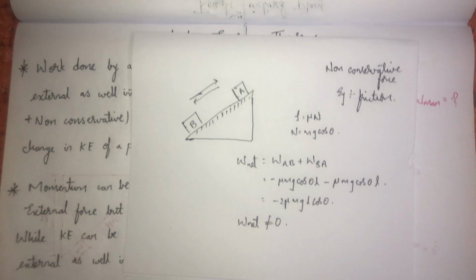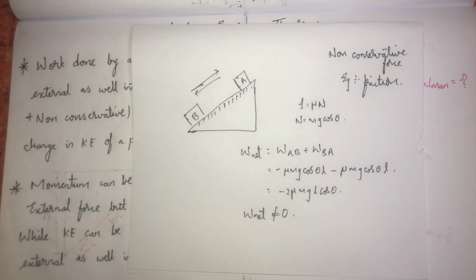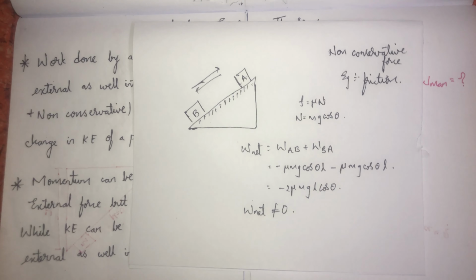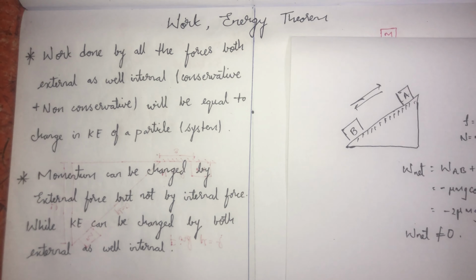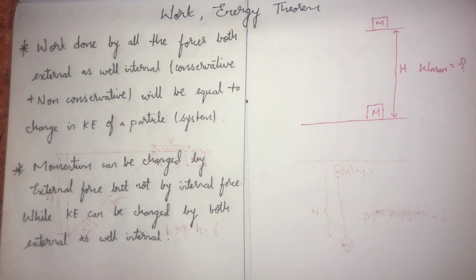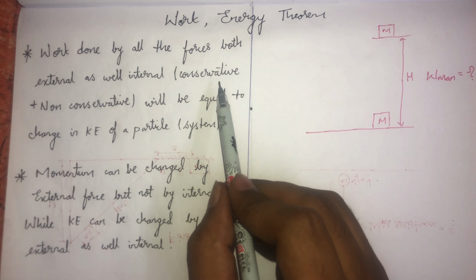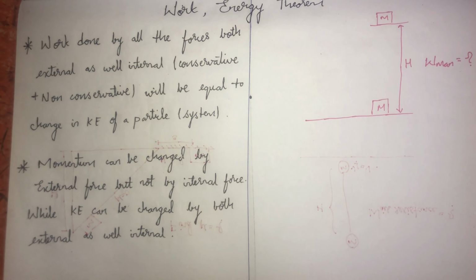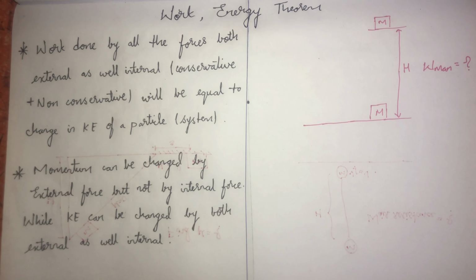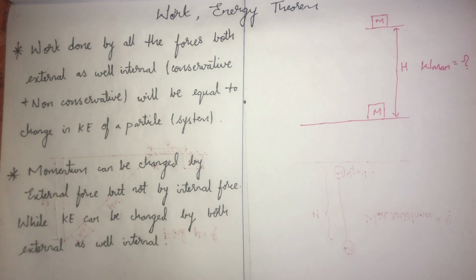So for conservative forces, the work done will be 0 in a closed path. For non-conservative forces, the work done will not be equal to 0 in a closed path. So that's clear. Next, what do you mean by work energy theorem? The work done by all the forces, both external as well as internal, will be equal to the change in kinetic energy of the system.